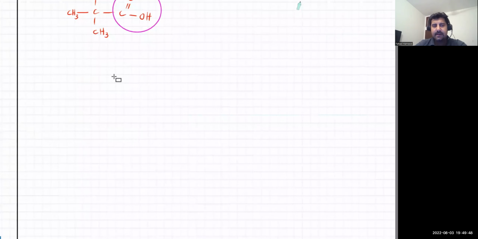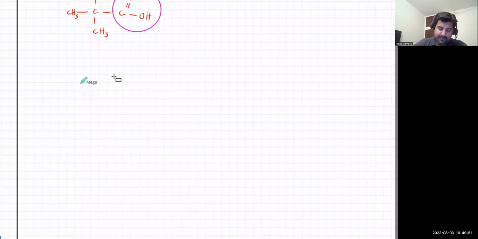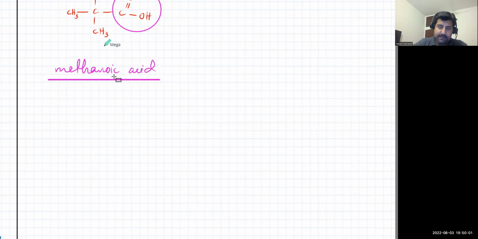So let's start with methanoic acid. Remember the structure of the functional group. So I'm going to start with methanoic acid. Meth means 1 carbon atom. So you've got only 1 carbon atom. If you have just 1 carbon atom, you've got to put the functional group in it. It's double bond O and OH. So what's left? You just have 1 carbon atom, so you have to complete its bonds. That's 3 bonds already, so you can just add 1 H. Clear? That's methanoic acid. Is that clear?